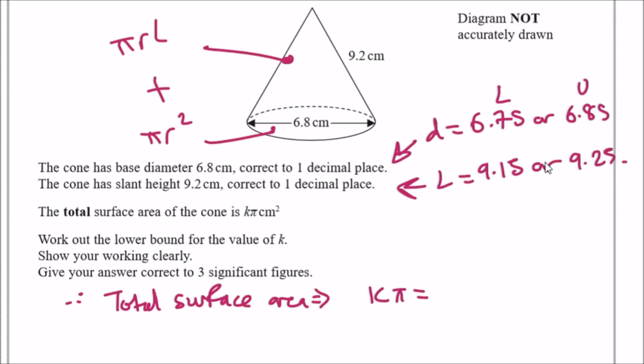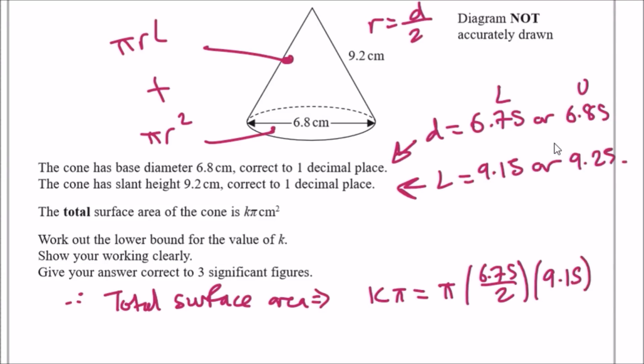So firstly, the radius will be half of 6.8, so it'll be 3.4. And because we're using half the diameter, we can say radius is diameter over 2. And we want the lower bound of it, because we want to find the ultimate lower bound. Okay, so this means it's going to be 6.75 over 2. So the formula will be pi times 6.75 over 2. And the length is going to be, let's see, 9.2. So it'll be 9.15, because that's the smaller part. Plus